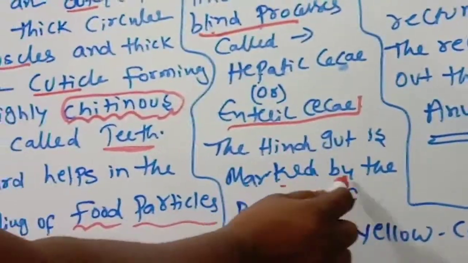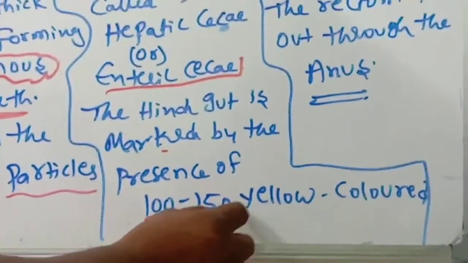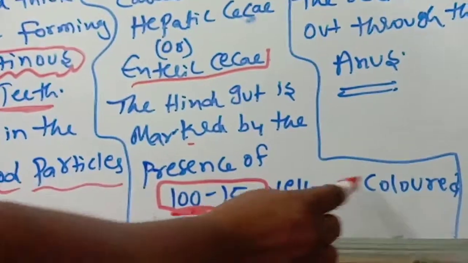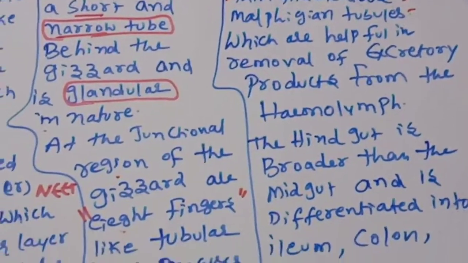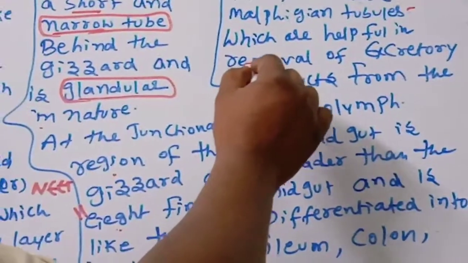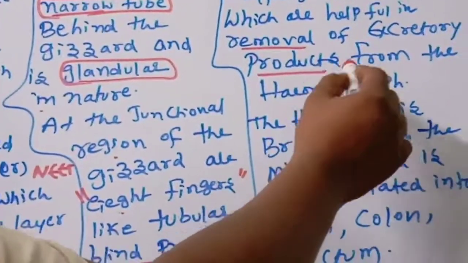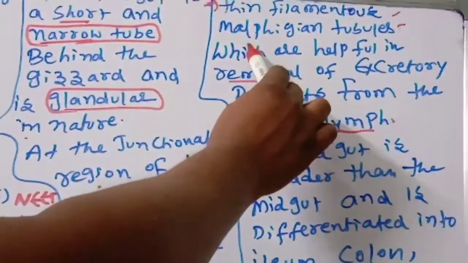The hindgut is marked by the presence of 100 to 150 yellow colored thin filamentous Malpighian tubules, which are helpful in the removal of excretory products from the hemolymph. What is the function of Malpighian tubules?